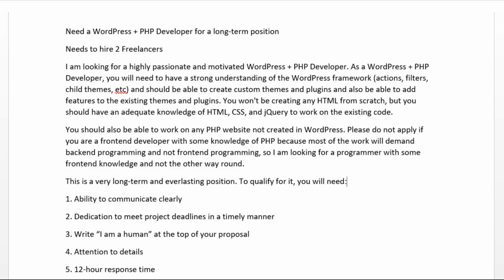So this was one line that the freelancer needed to write at the top of the proposal for me to notice your proposal. Attention to details. Again, if you can do this, it means that the freelancer is attentive to details, and that kind of developer we need, right? Who's attentive to details. And I also needed someone who can respond to me quickly, within 12 hours. So these were my requirements.